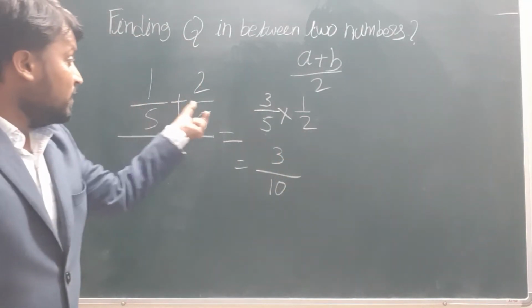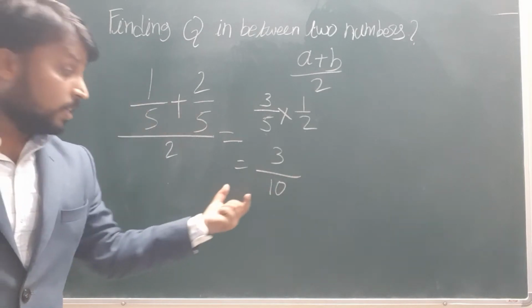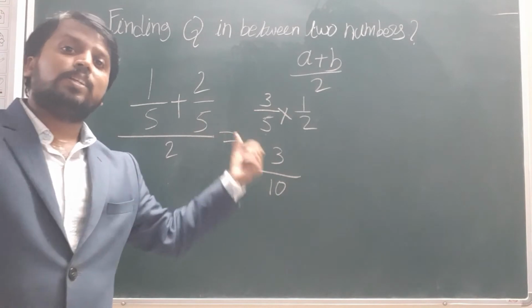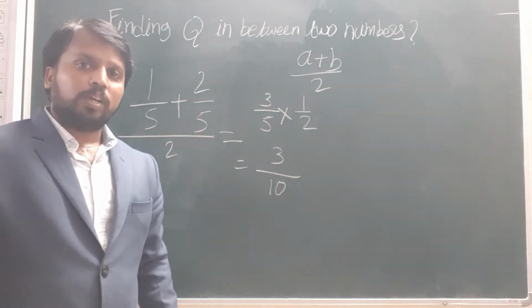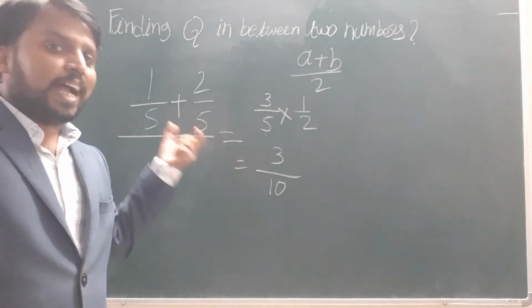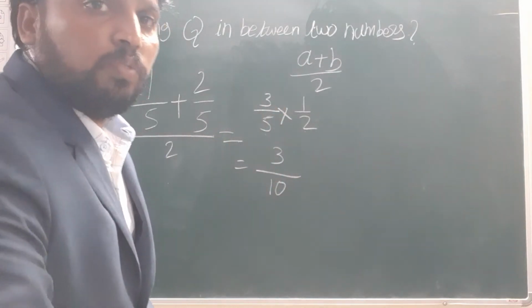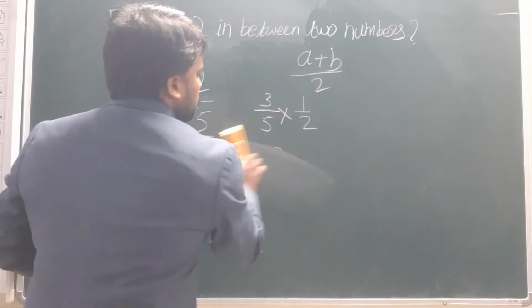It means in between these two numbers there is a 3 by 10. Okay, that means to find out the exact middle number we will use this. But sometimes we will get a question like